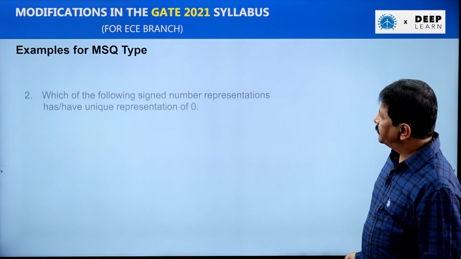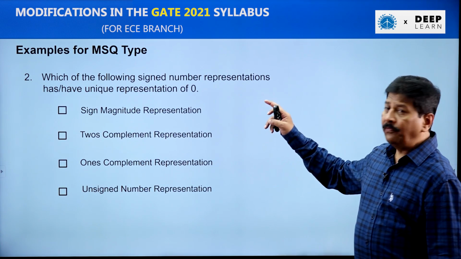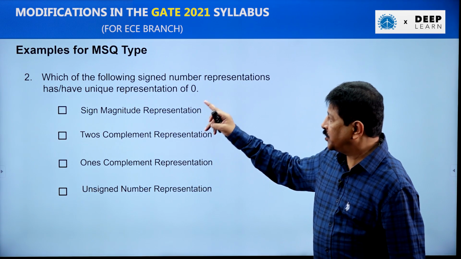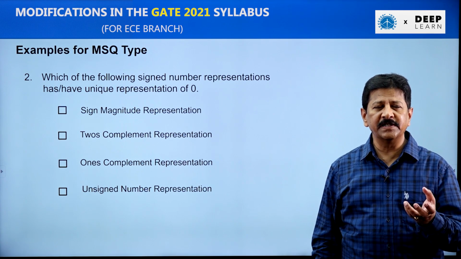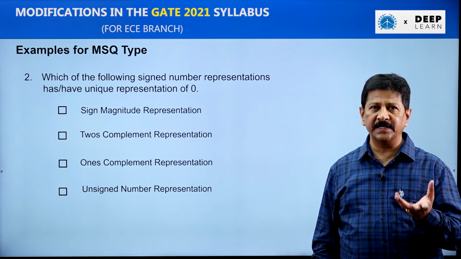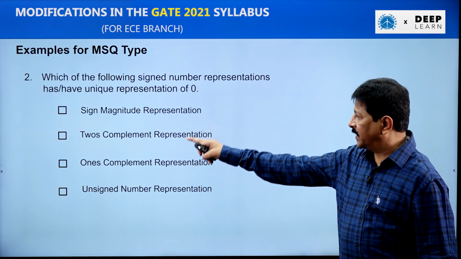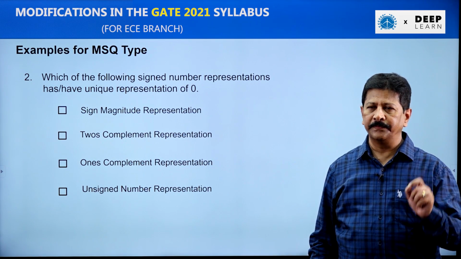One more example. Which of the following signed number representations has/have unique representation of 0? So which of these representations are having unique representation of 0? So he has given 4 options. Again, check boxes are given here. That means it falls under multiple select questions.